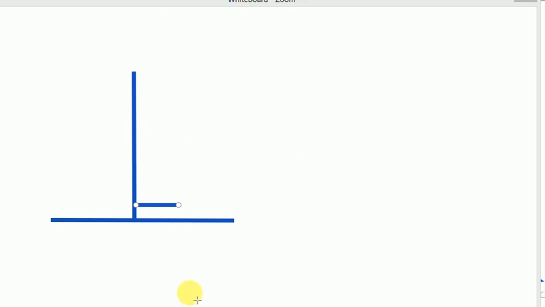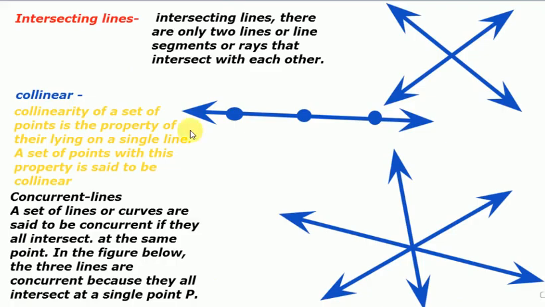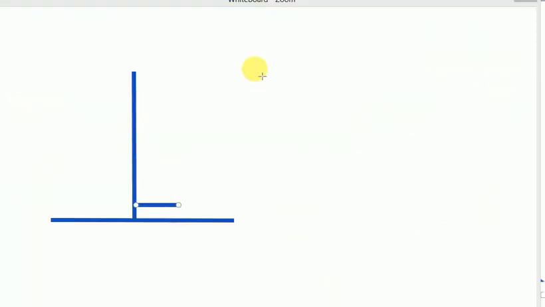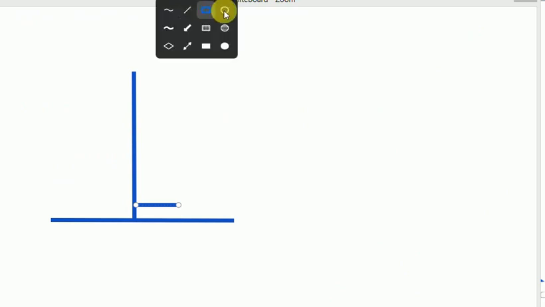The last point is collinearity. If three or more points lie on a single line, then we call these points collinear to each other. You can see in this figure, and I can make you understand.